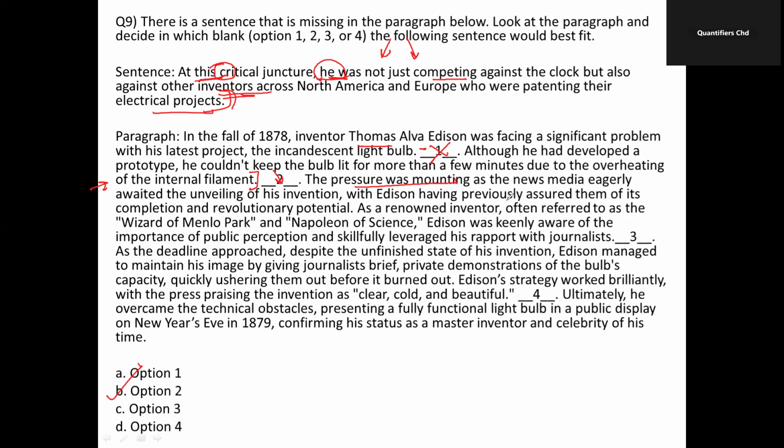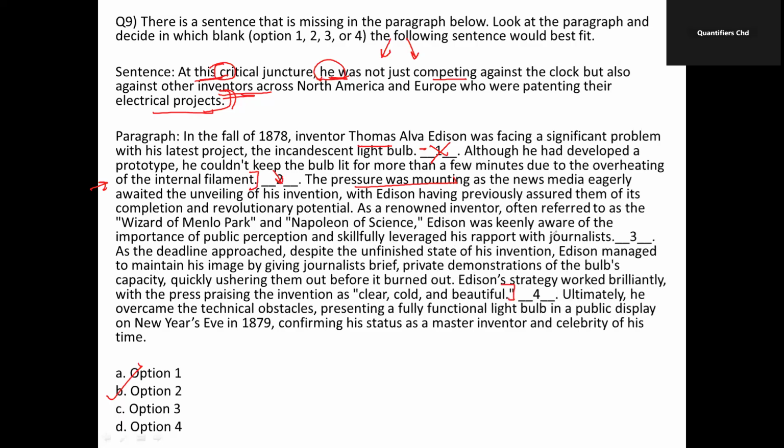As a renowned inventor, often referred to as the Wizard of Menlo Park and Napoleon of Science, Edison was keenly aware of the importance of public perception and skillfully leveraged his rapport with journalists. As the deadline approached, despite the unfinished state of his invention, Edison managed to maintain his image by giving journalists brief private demonstrations of the bulb's capacity, quickly ushering them out before it burned out. Edison's strategy worked brilliantly with the press praising the invention as clear, cold, and beautiful.